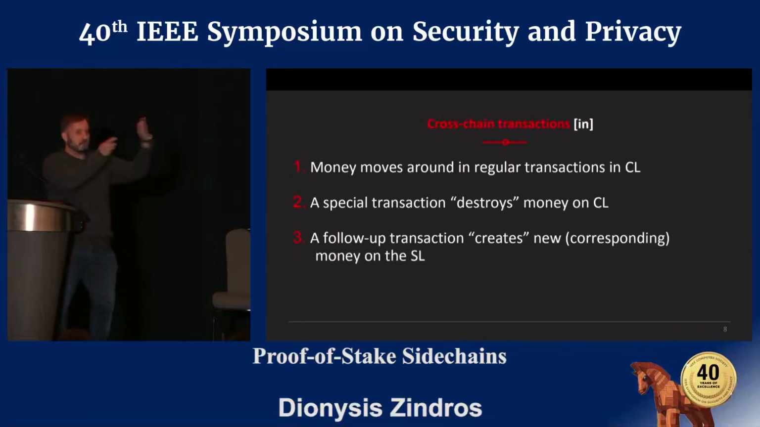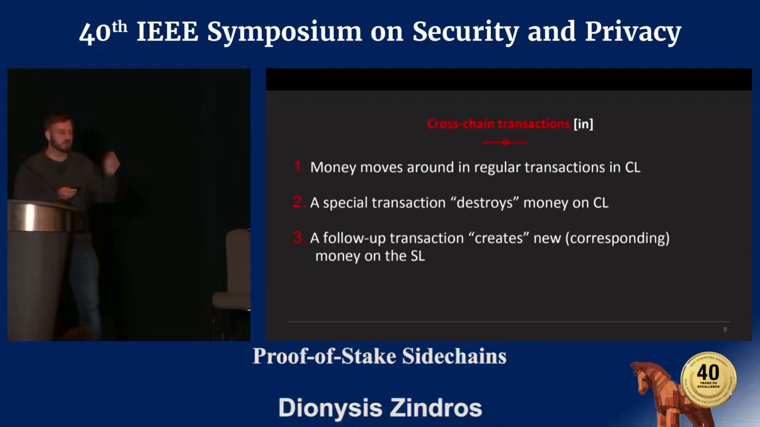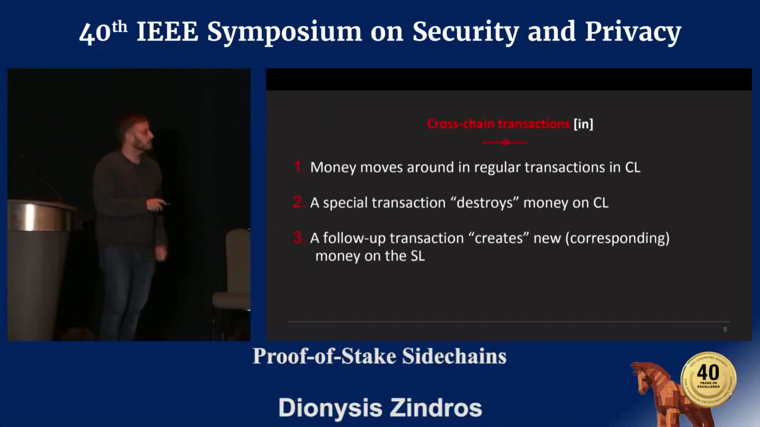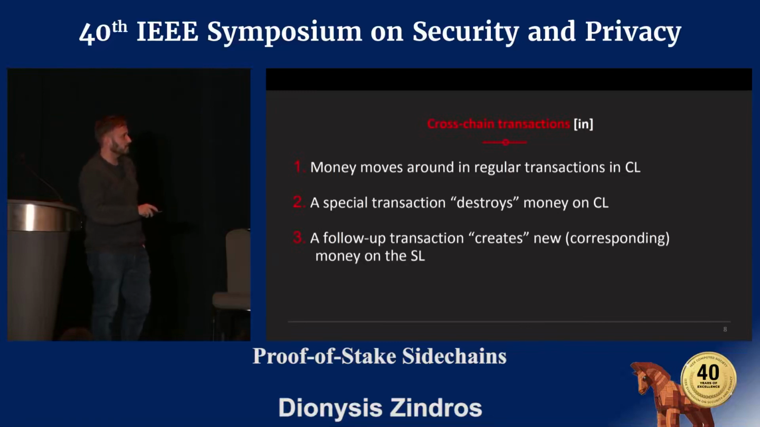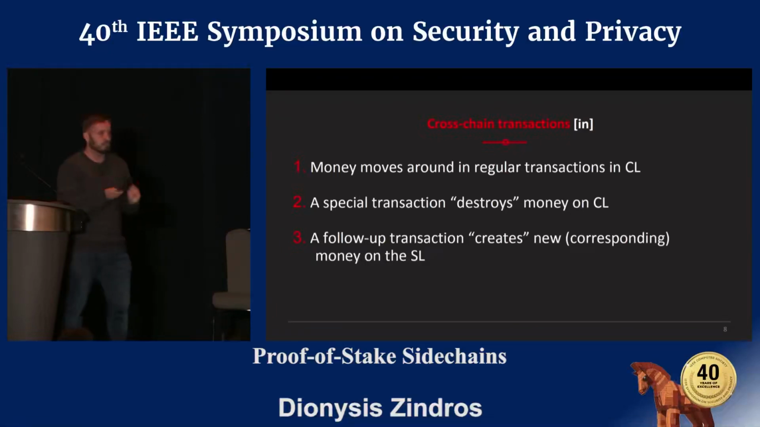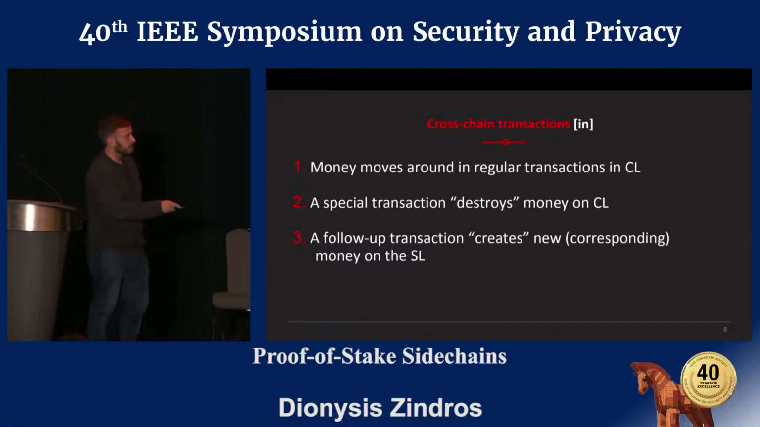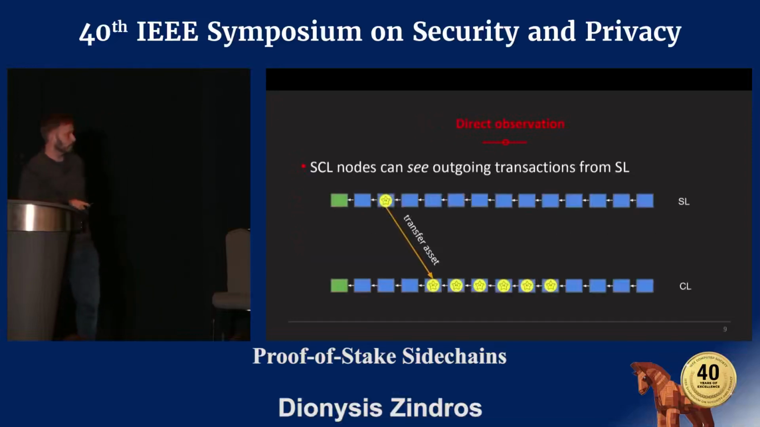When we move money back in from the computation layer into the settlement layer, this is the harder part. And again, you have the same life cycle. You have some money that lives in the computation layer. It was moved there previously. And then there's a special transaction that destroys this money in the computation layer, and a follow-up transaction within the settlement layer that creates the corresponding new money. The challenge is validating this creation transaction in each case to ensure that the respective amount has been destroyed in the remote blockchain. So this is how it looks.